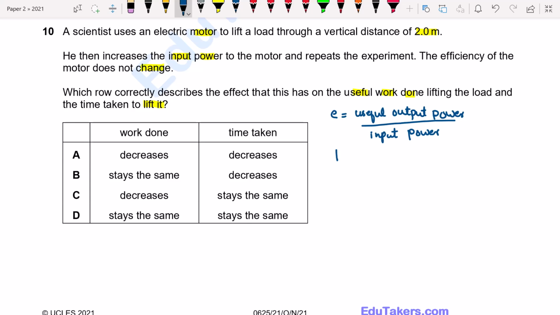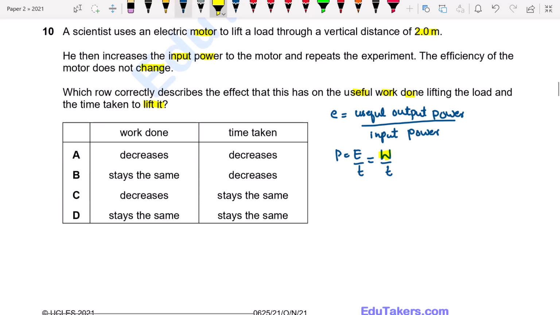And also power is equal to energy over time. Energy in this case will be equal to work over time. So when the efficiency remains the same, it means that useful work remains the same. What will be the effect on the time taken to lift it?